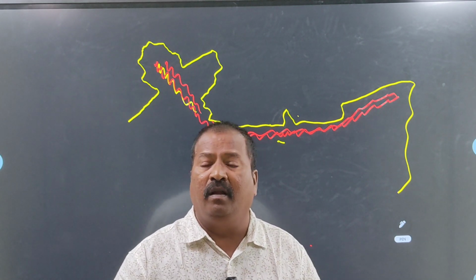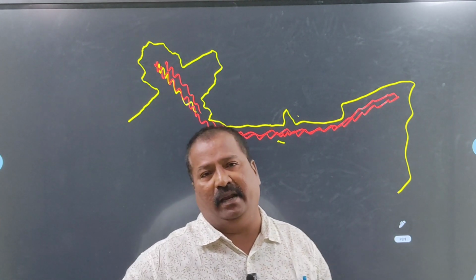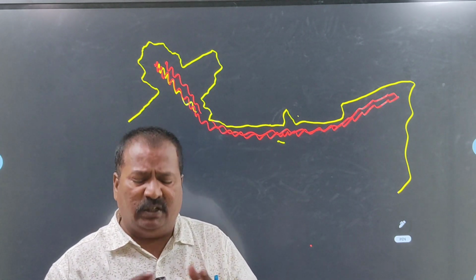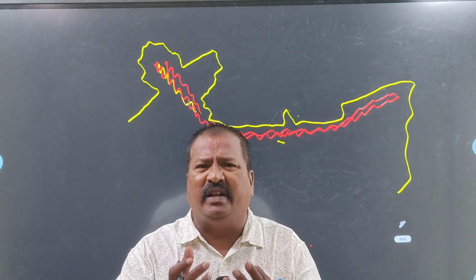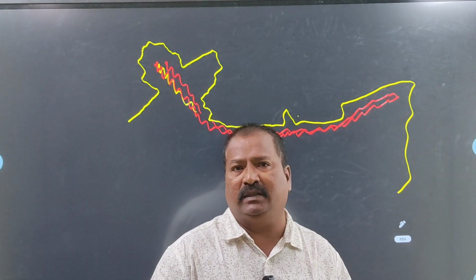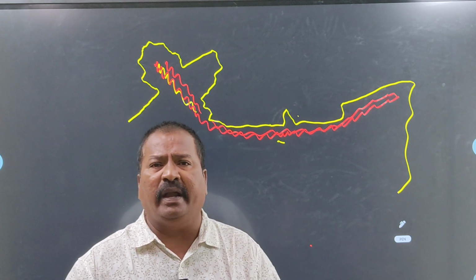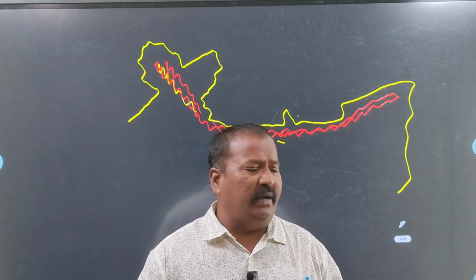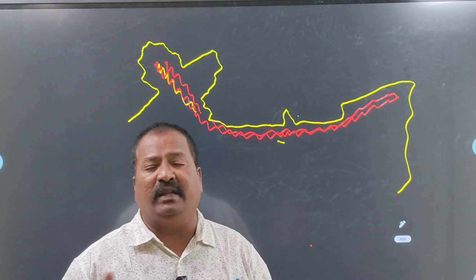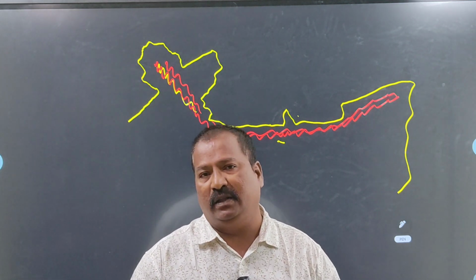Its name is plate tectonic theory. This theory gives correct, perfect information about the main reasons for earthquakes on one side and volcanism on the other side. Complete information is there in plate tectonic theory.